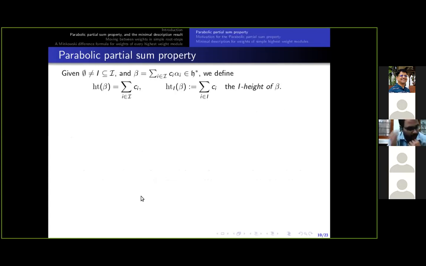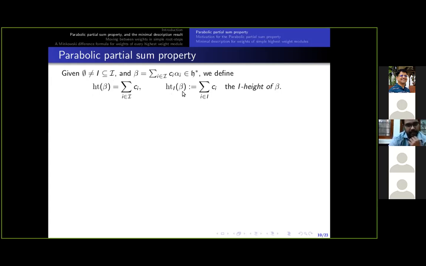Now I can proceed to the next section, which is dedicated to the parabolic partial sum property and the minimal description for the weights of simple highest weight modules. I need a few more notations again. For a non-empty subset capital I of the indexing set script I, and a vector beta equal to the summation of ci alpha i, we define two functions, height and height with respect to I, where height of beta is defined as the sum over all the coefficients ci, and height with respect to I of beta is defined as the sum over those coefficients ci for which the index comes from the subset we chose, capital I.